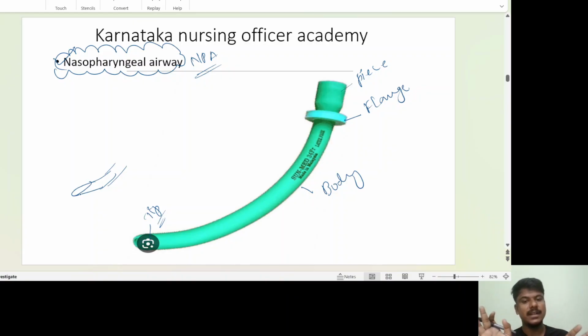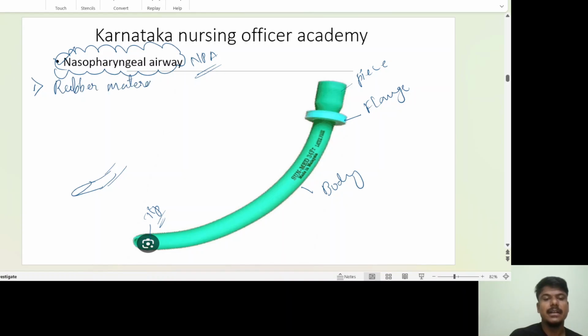But it doesn't cause any trauma because NPA is made up of rubber. It is a rubber material, so it doesn't cause any trauma. As I told you, the connecting piece, flange, body, and tip of the tube will be there.